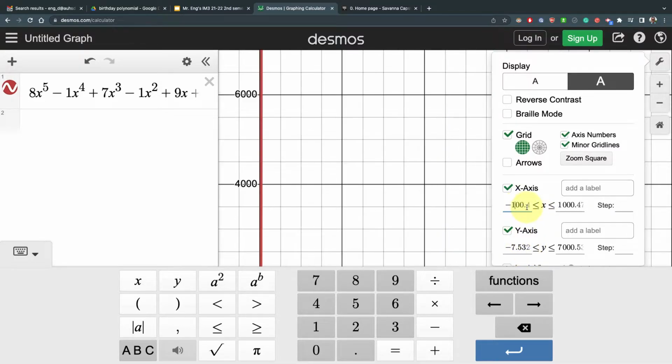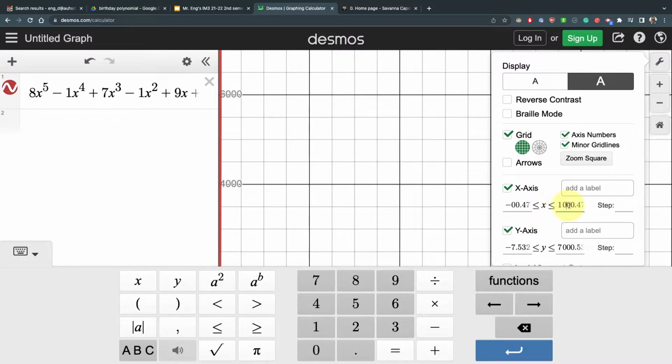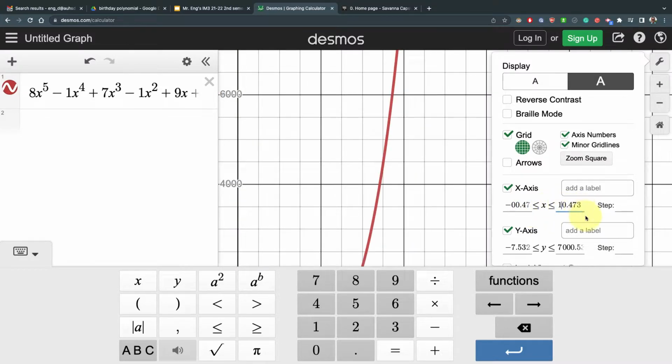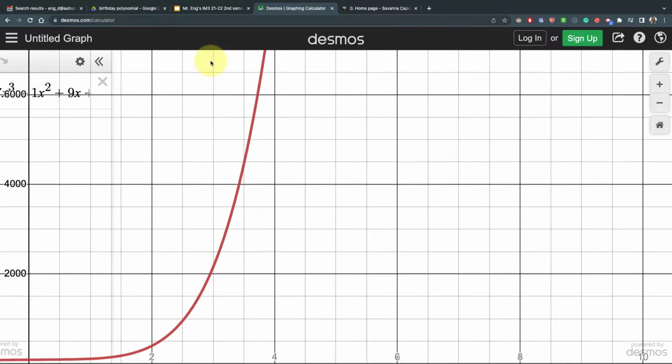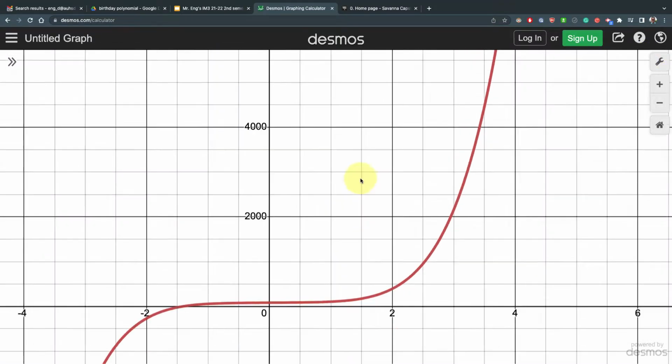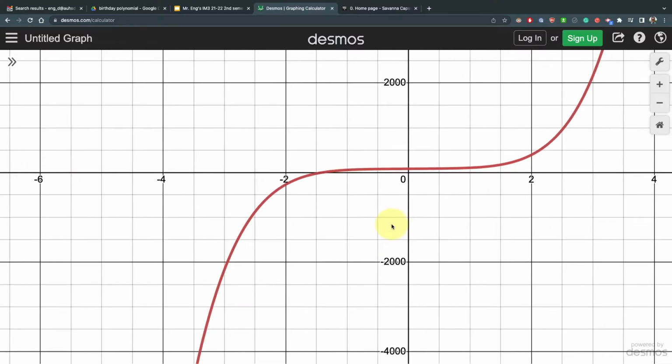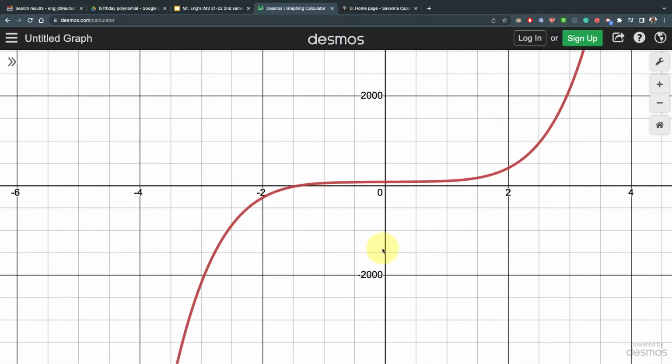Maybe we don't need to add zeros. Let's see. So you're gonna have to play around. Oh, we got something, and now it looks like a curve. You're gonna have to play around with this so that your graph, see, if you're using a tablet or your phone, it's a little bit easier to kind of move around. But now I have a graph here, so this is a good thing.